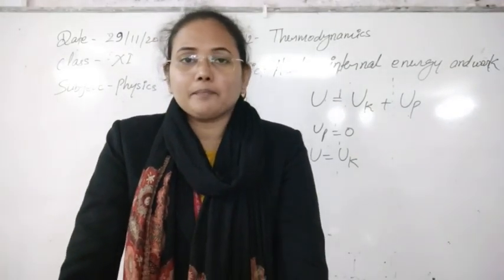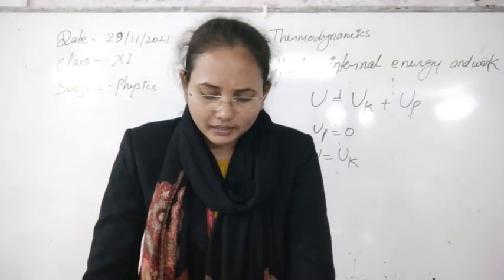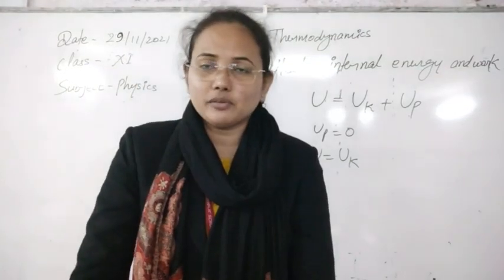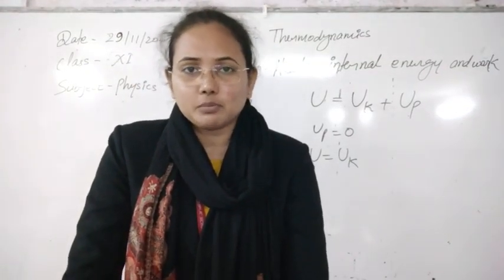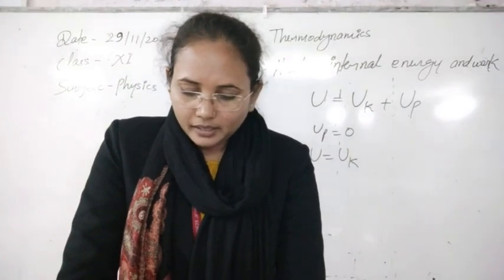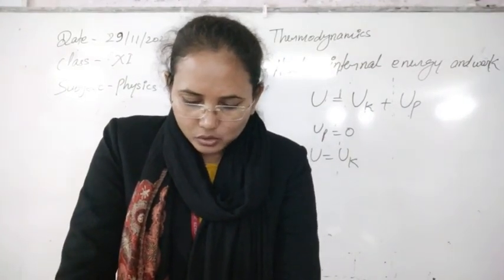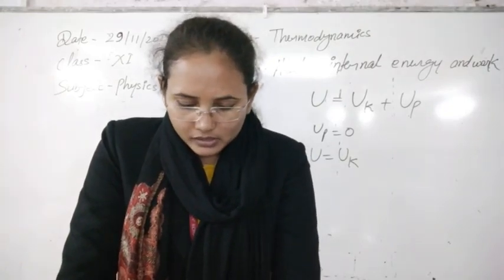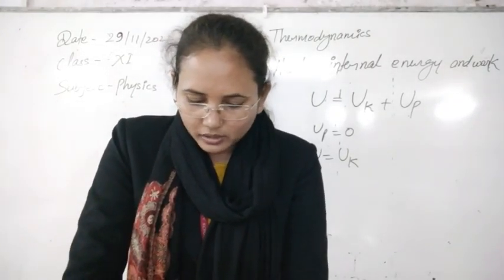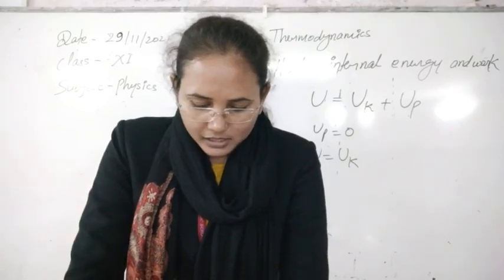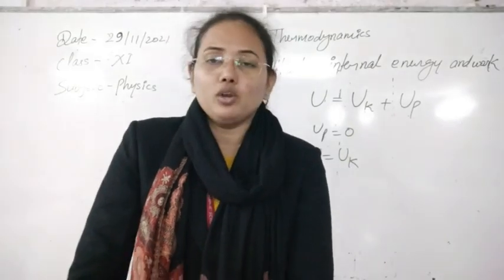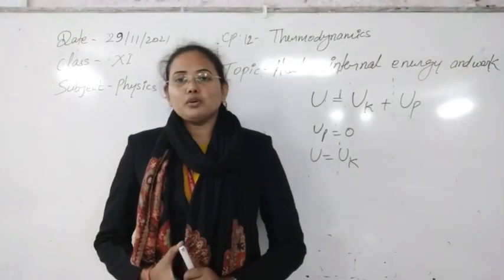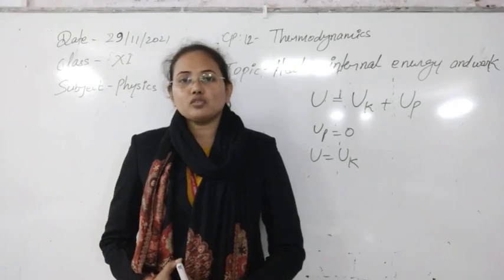Next, the internal energy of any body should be clearly understood by the points given here. I will just read the points first, listen to them, and after that I will explain them. The first point is that internal energy of a system is a macroscopic state variable of the system, and the internal energy of a given mass of gas depends on its state, described by the specified values of pressure, volume and temperature. So first of all, students, what is a macroscopic variable and what is a microscopic variable?